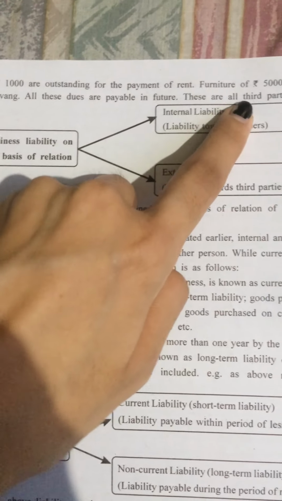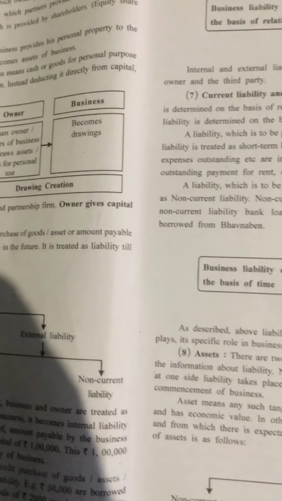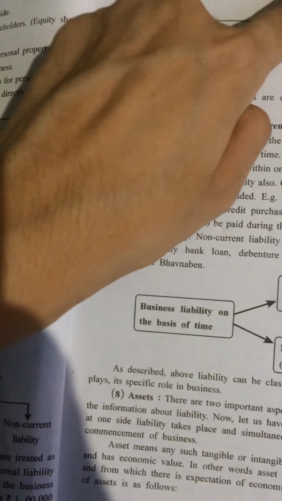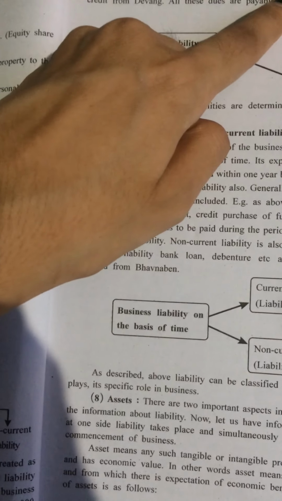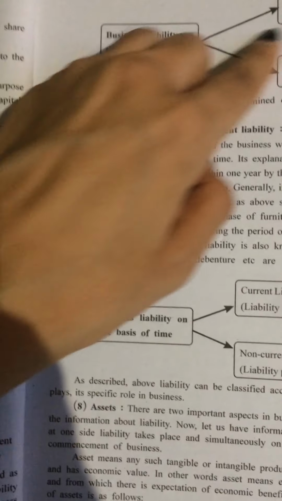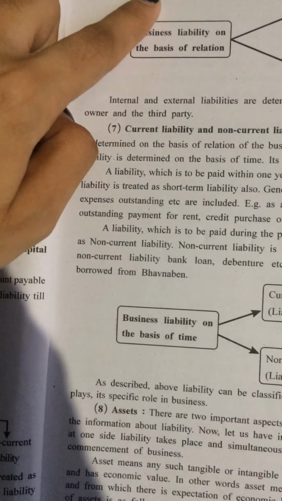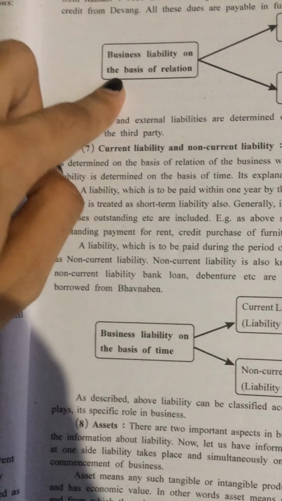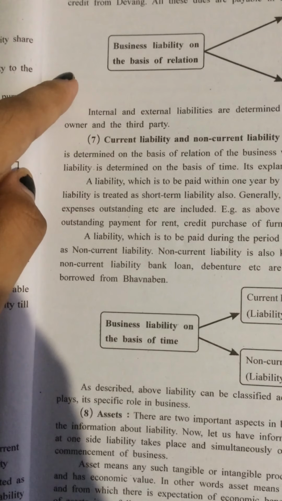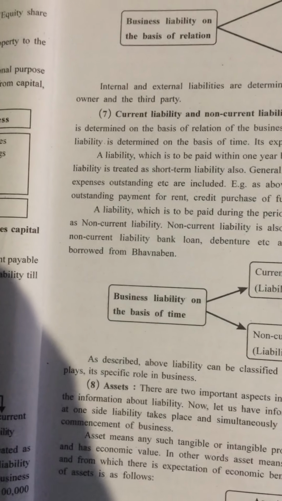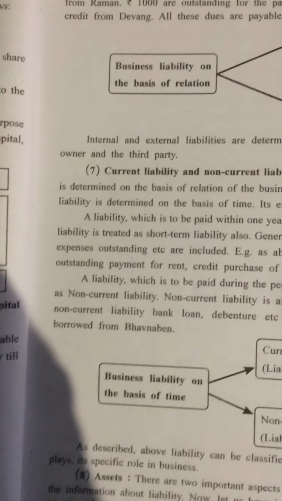These are Bhavnaben, Raman, the outstanding rent, and Devang for the furniture purchased on credit. The business has to pay money in the future to all these third parties, so it is known as external liabilities.